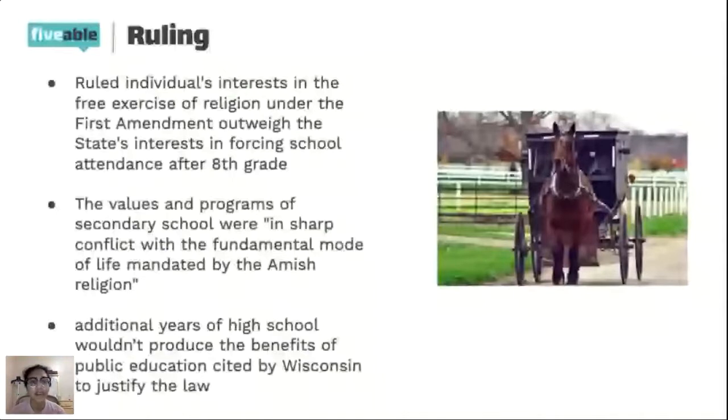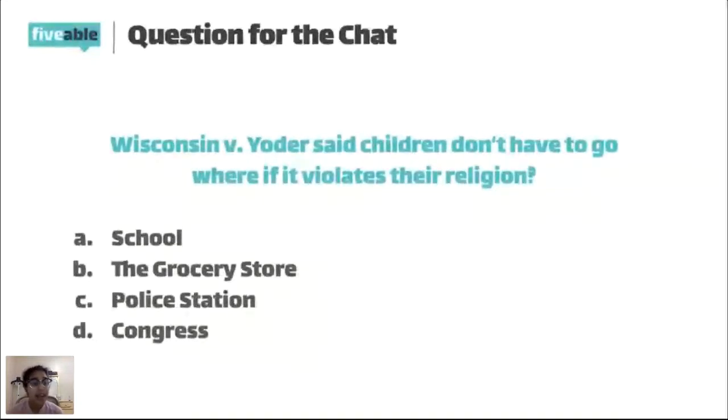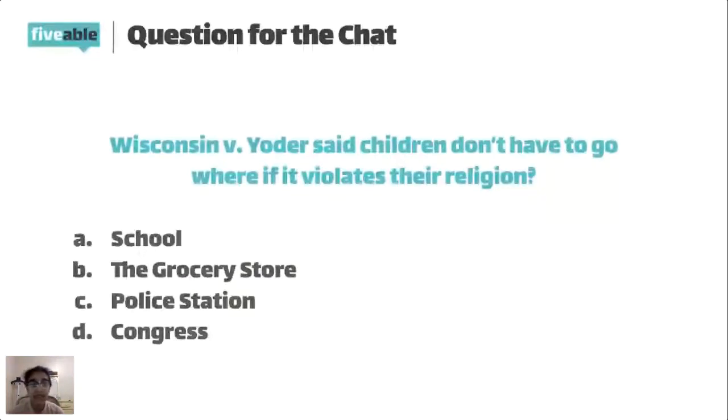So, question for you guys. So Wisconsin v. Yoder said children don't have to go where if it violates their religion. And so you guys can just say the letter answer in the chat. And so A is school, B is the grocery store, C is the police station, and D is Congress.